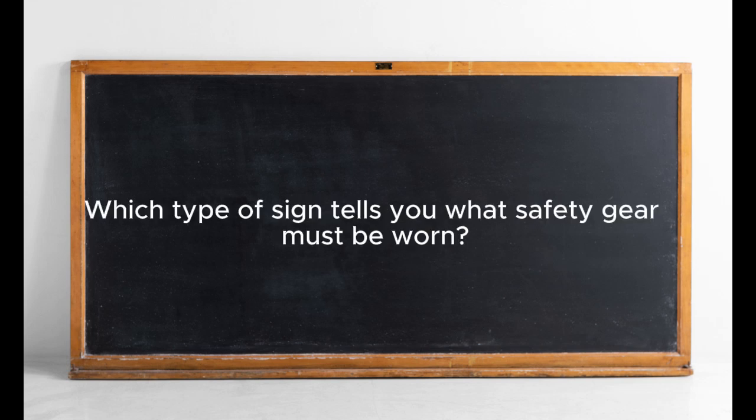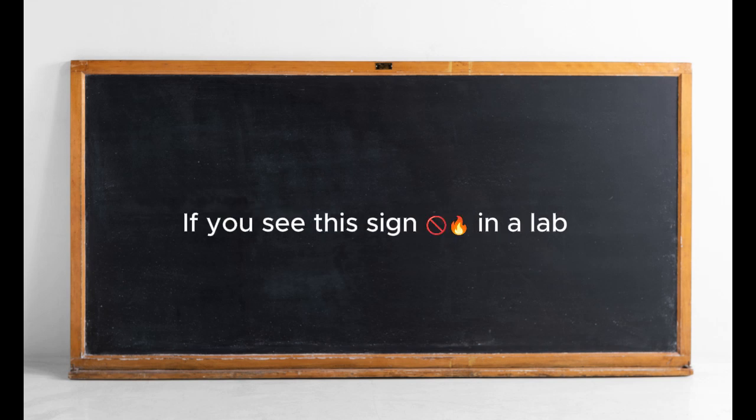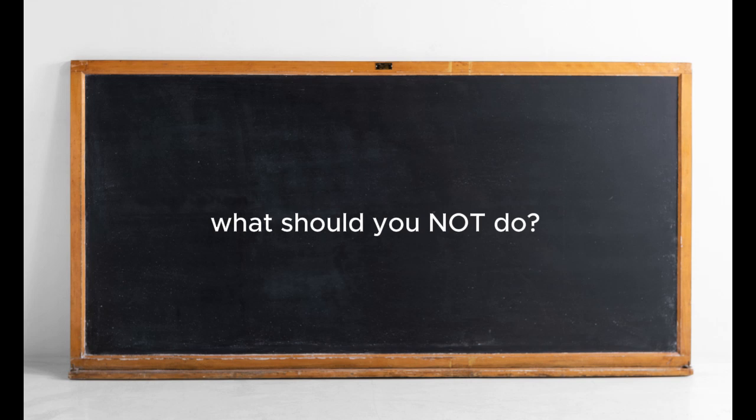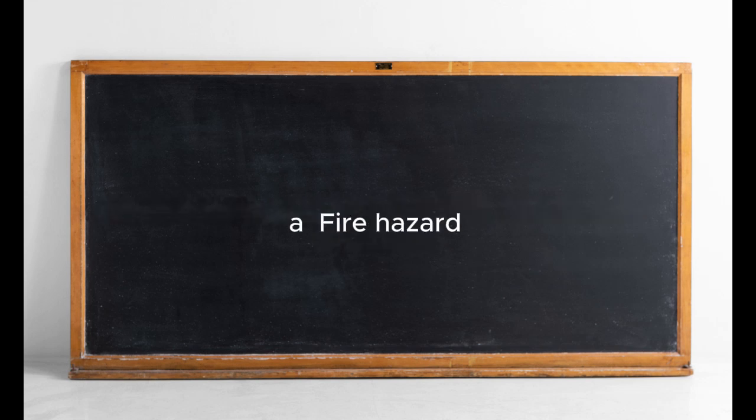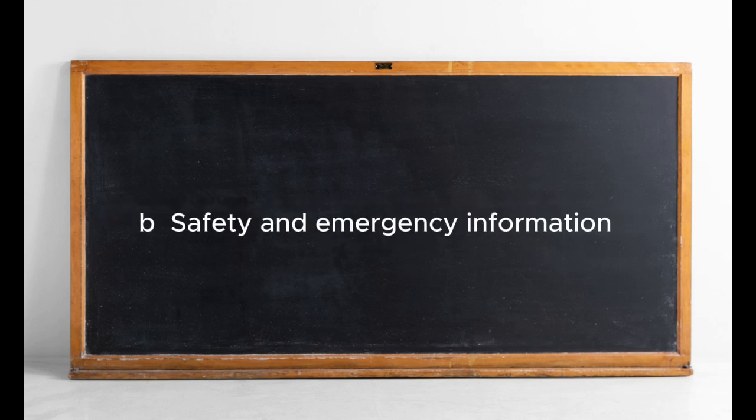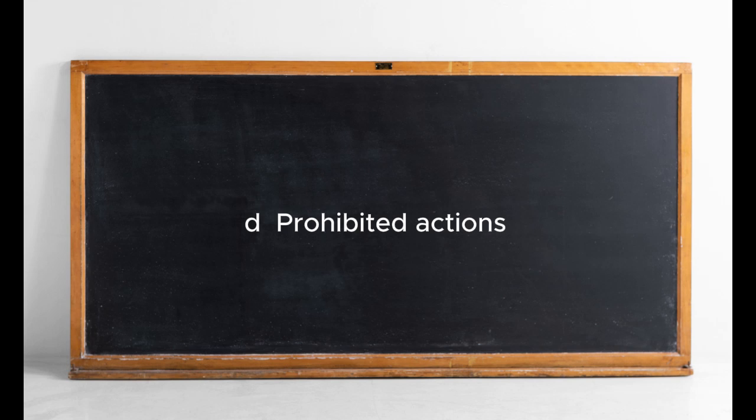Which type of sign tells you what safety gear must be worn? A. Red prohibition signs. B. Blue mandatory signs. C. Yellow warning signs. D. Green emergency signs. If you see this sign in a lab, what should you not do? A. Use a fire extinguisher. B. Work with chemicals. C. Light a flame. D. Exit the lab. What does a green rectangular sign usually indicate? A. Fire hazard. B. Safety and emergency information. C. Chemical storage. D. Prohibited actions.